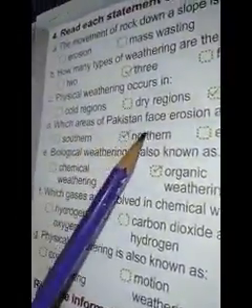First, our MCQs. The movement of rock down a slope is known as landslide. How many types of weathering are there? 3. Physical weathering occurs in cold and dry regions. Which areas of Pakistan face erosion and mass wasting? Northern. Biological weathering is also known as organic weathering. Which gases are involved in chemical weathering? Oxygen and nitrogen, carbon dioxide. Physical weathering is also known as mechanical weathering.